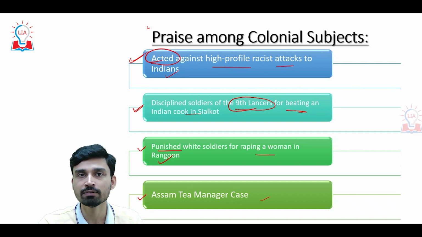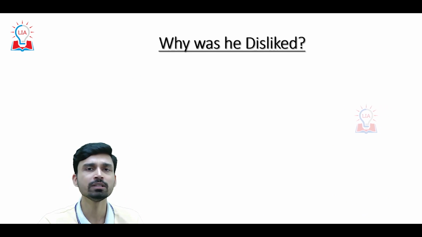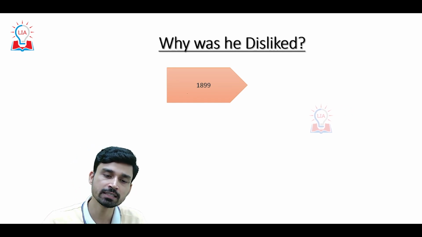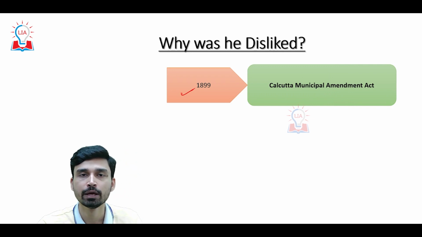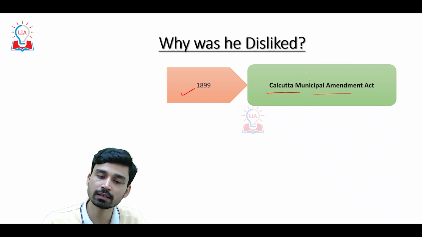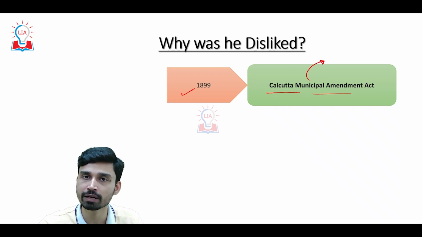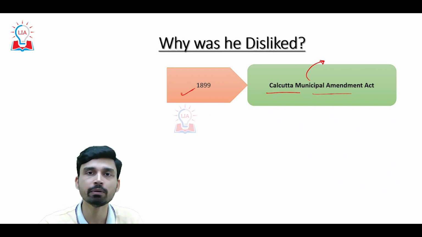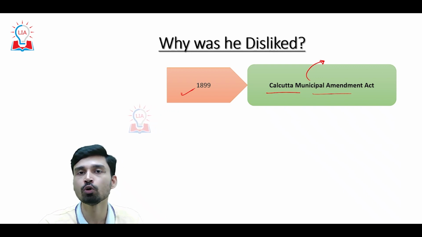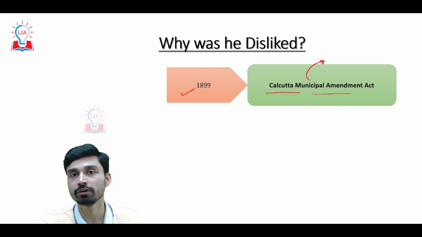However, as popular as he was in the beginning, later he became very unpopular and was very much disliked among the people. So, what were the causes of a strong dislike against Lord Curzon? The first decision he took was in 1899, when he passed the Calcutta Municipal Amendment Act. The main reason this Act was passed was to decrease the strength of elected members of the Calcutta Corporation and increase the number of nominated members. That means the local people did not have that much say in the working of the Calcutta Corporation, as the number of elected members declined.